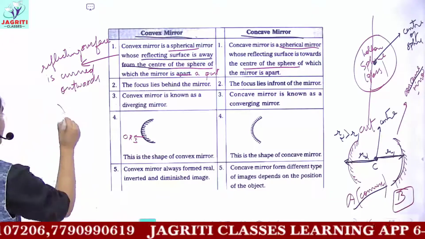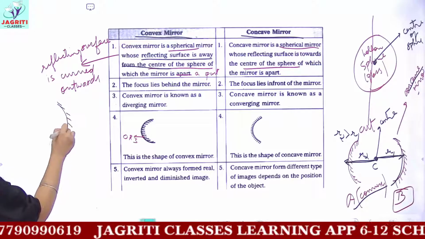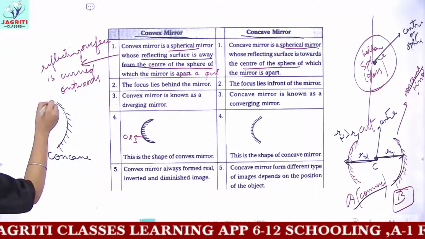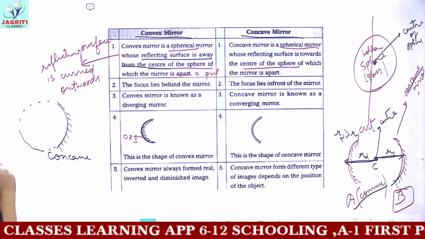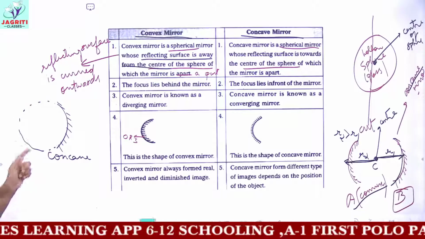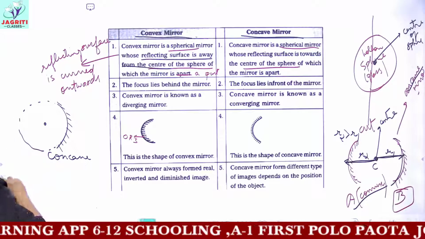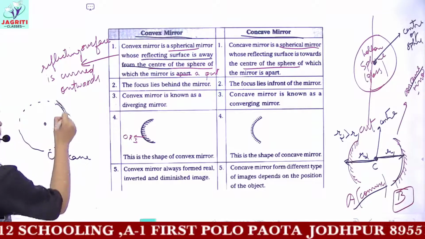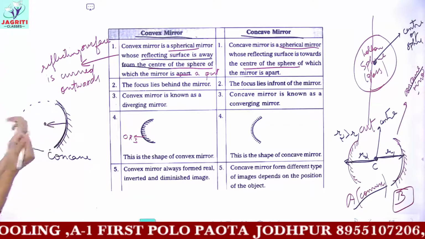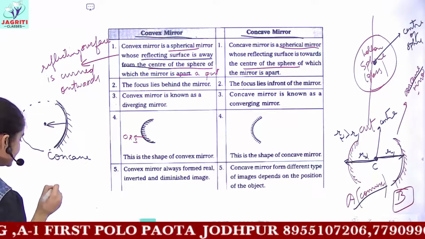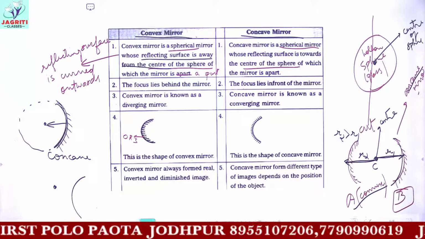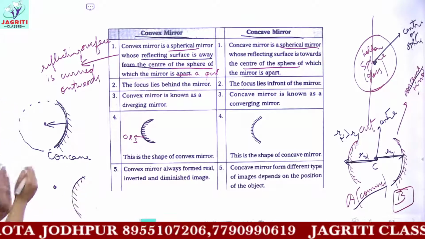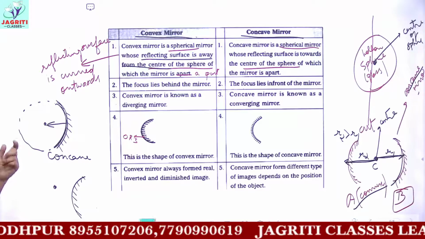See, I'll again explain to you. If I take this kind of mirror, this is my concave mirror. And if I complete the sphere, this is the remaining part of the sphere. So the center would be in front of the mirror. That is, the inner portion is the concave mirror and the center is towards the front of the mirror. And if I'm taking a convex mirror, in a convex mirror the center is away from the mirror. So these are the differences.